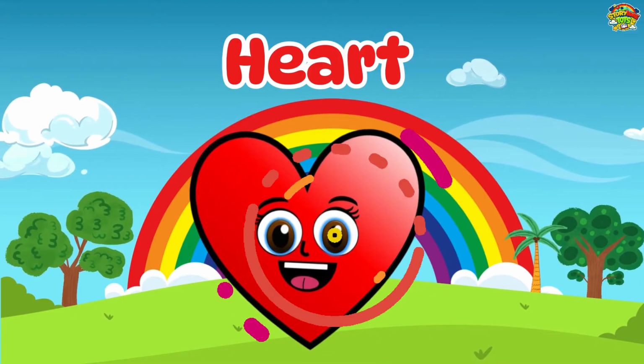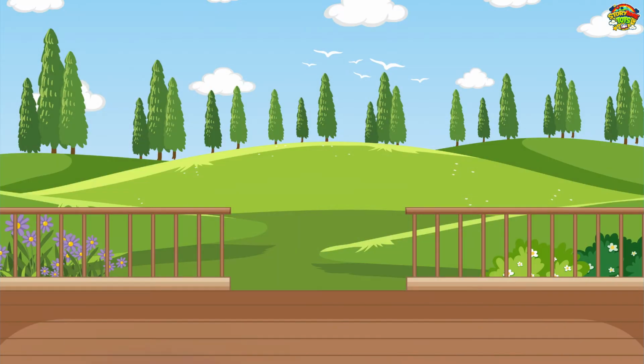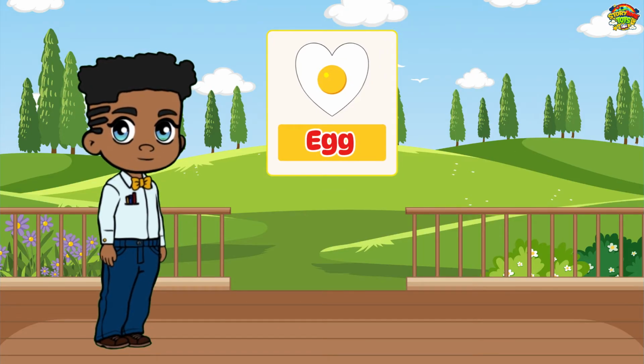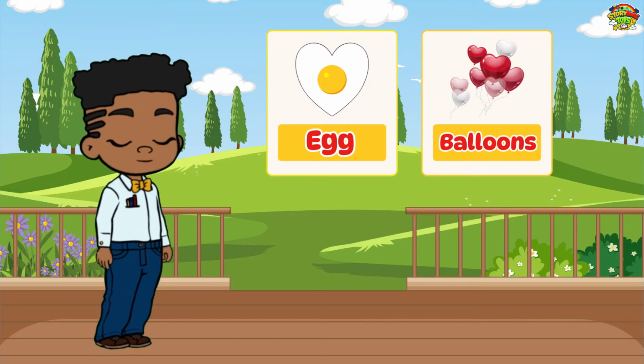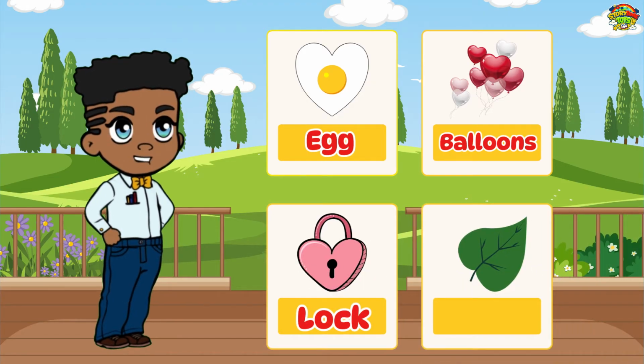Heart. Egg is heart. Balloons is heart. Block is heart. Leaf is heart.